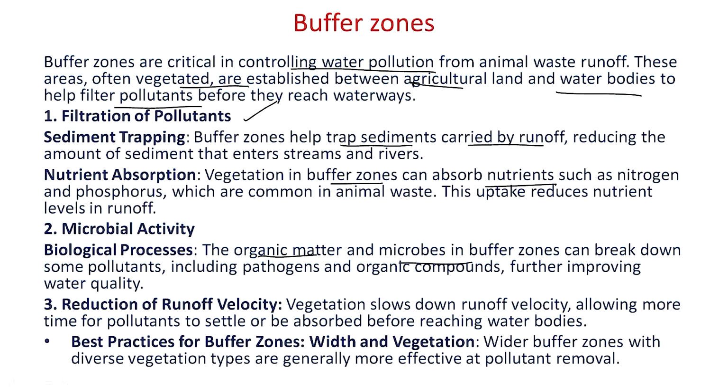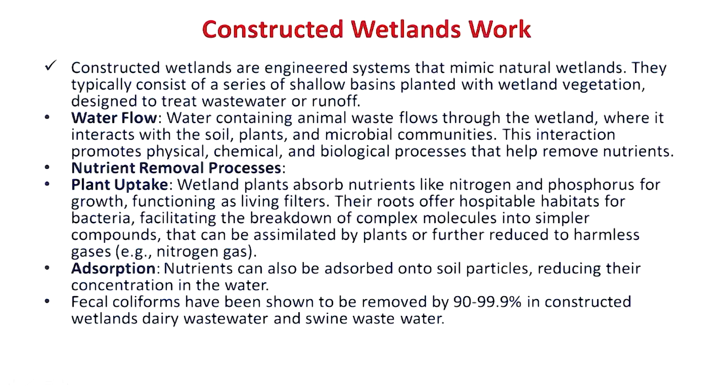Most important is the reduction of runoff velocity. Vegetation present in the buffer zone slows down the runoff velocity of the waste, allowing more time for the pollutants to settle and be absorbed before they reach the water body. For the effective use of a buffer zone, the two important things are the width of the buffer zone and its diversity. The wider the buffer zone and the more diverse the vegetation, the more helpful it is for nutrient dilution and absorption.